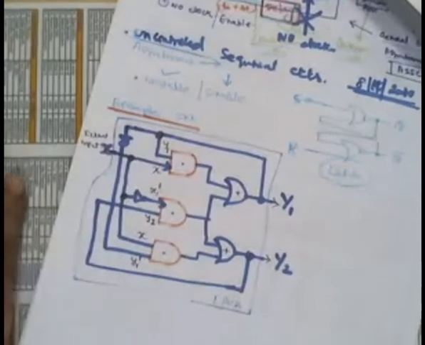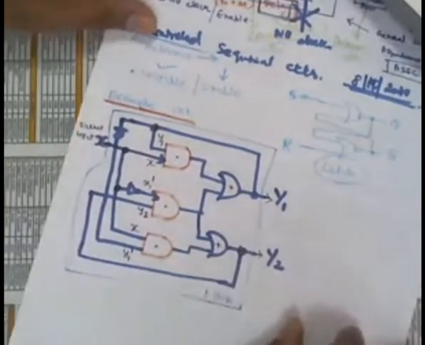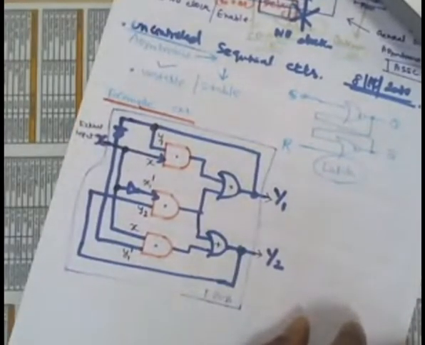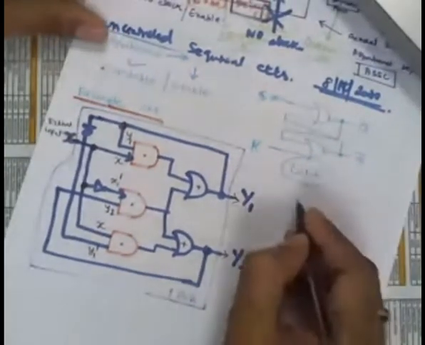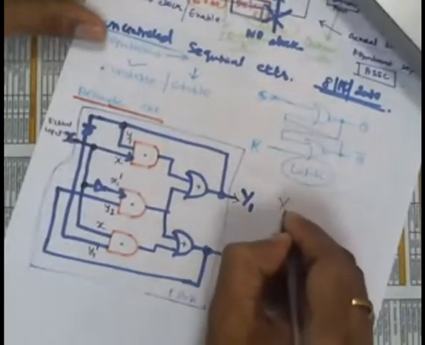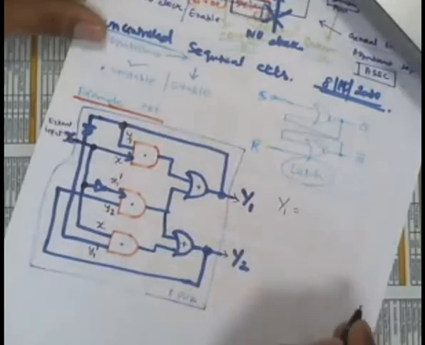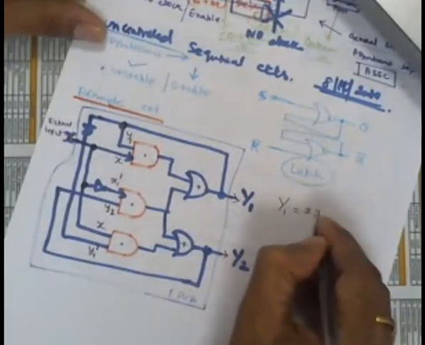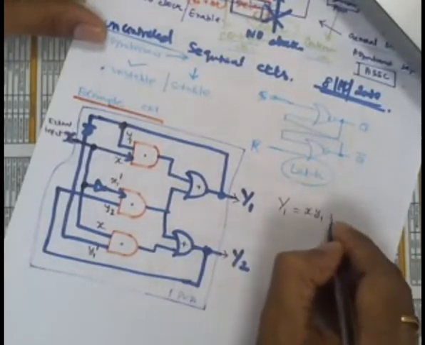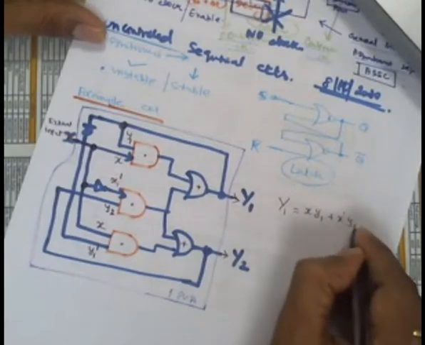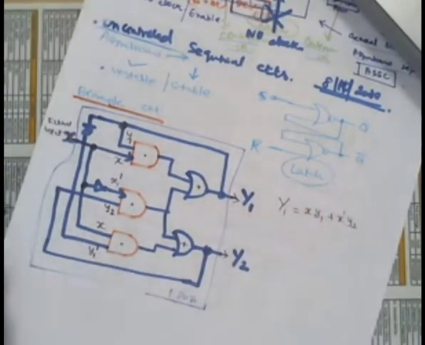Now, by looking at this circuit, we can derive the Boolean equation from this expression. That is, capital Y1 is equal to x y1, x small y1, plus x dash y2. Capital Y1 is equal to x y1 plus x dash y2.